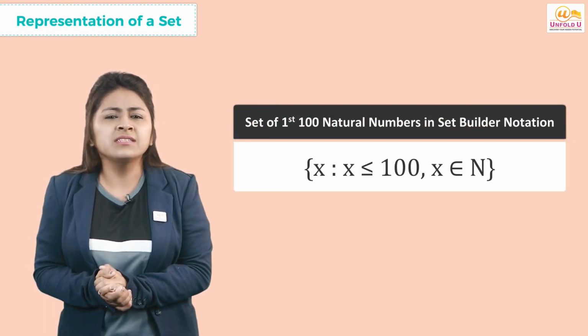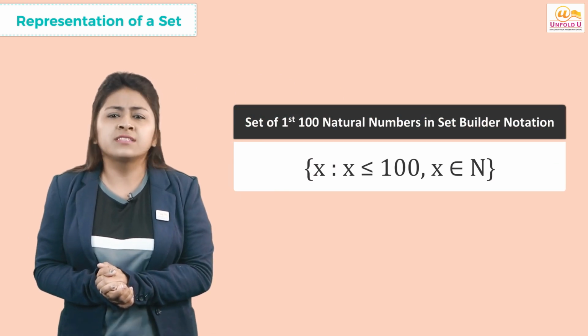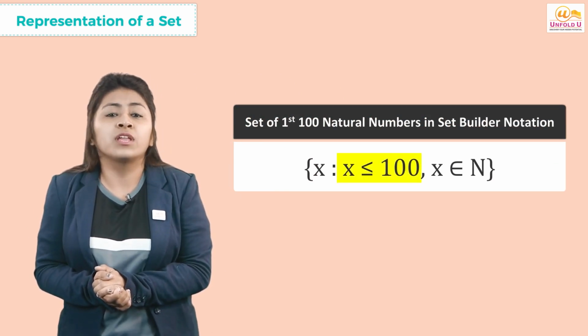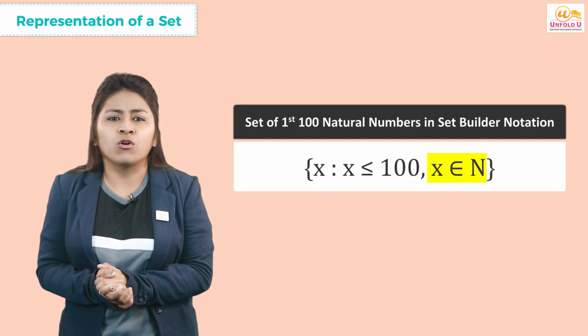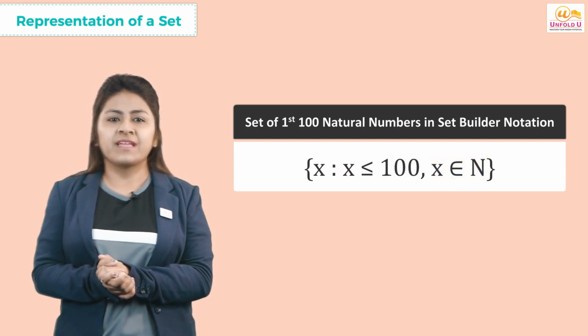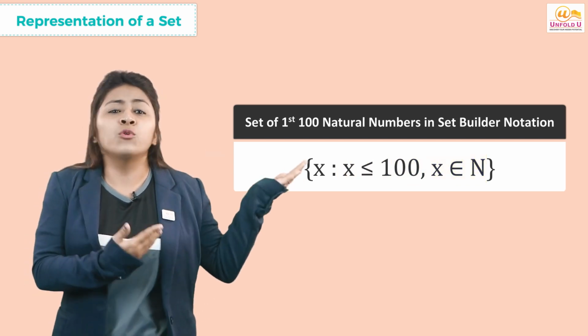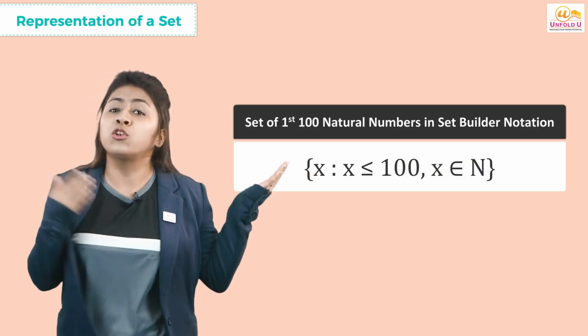It is read as set of all x such that x is less than or equal to 100 and x belongs to natural numbers. So you see, this is the more organized way rather than the long lists.